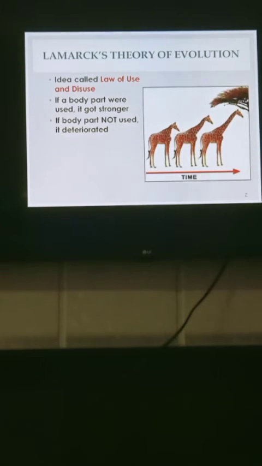As you see in this diagram, the idea is called the law of use and disuse. If a body part is used, it gets stronger, and if a body part is not used, it deteriorates. As you can see in the giraffe example, when there was barren land and nothing to eat, they decided to eat whatever they could get, and they found their food on the trees. To get the food they had to stretch their necks, and the elongation of the neck is due to this evolution.